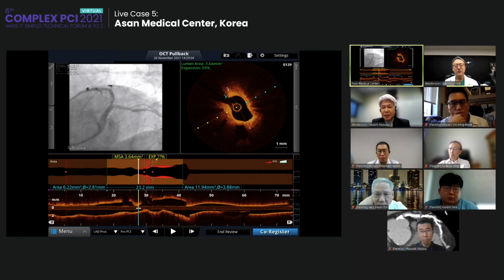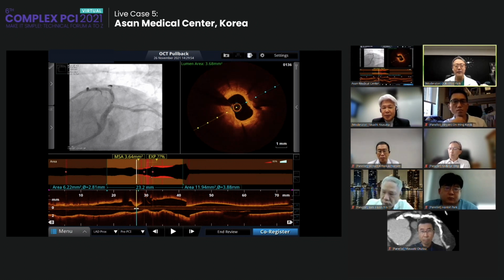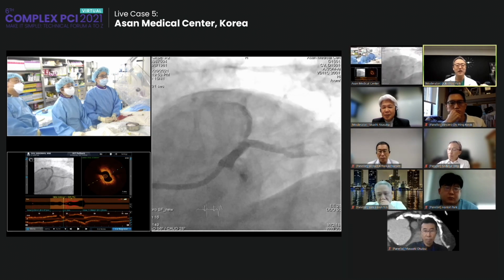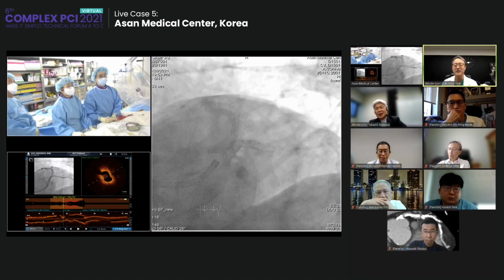Angiographically, it looks like a slightly ambiguous region. There is some mismatch between imaging and FFR. How do you treat this, Dr. Akasaka, and any panel?